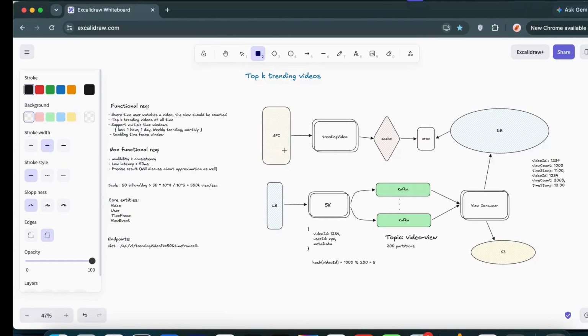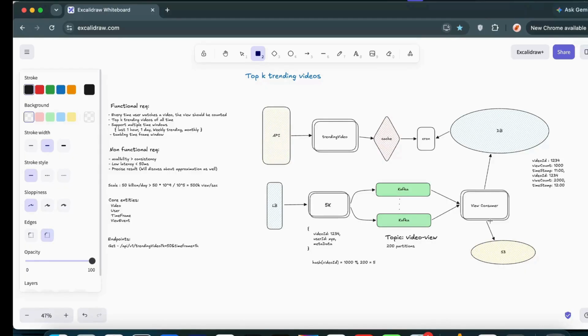Simple. Again, let's talk about the flow. The first thing is that from different regions, the views are coming into the load balancer, and from the load balancer we are simply putting those views into this views service. These services are the producers, producing the events and putting them into Kafka. From Kafka we are polling all the results, and inside the consumer we are aggregating those results. These consumers may fail sometimes, right, those are the possibilities.